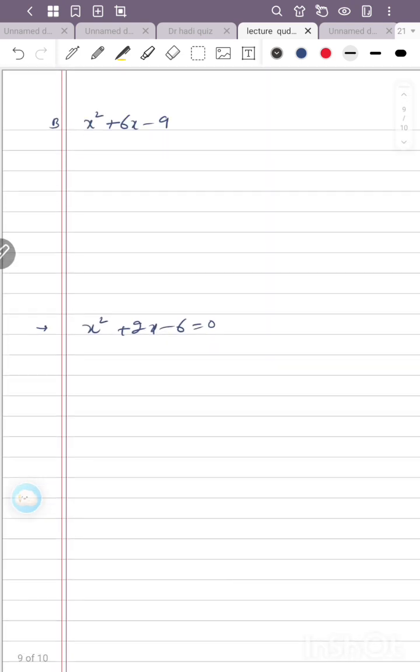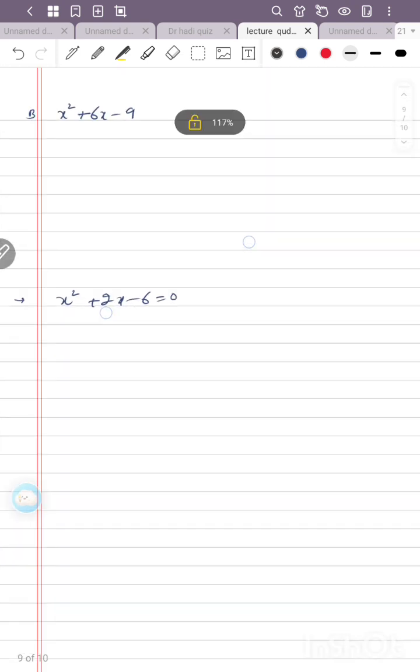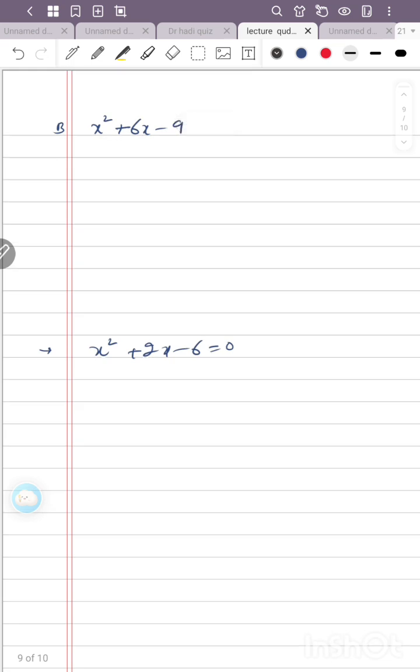Second one is x square minus 6x plus 9. First of all we write the values: a equal to 1, b equal to minus 6, and c equal to 9. The formula is minus b plus minus the square root of b square minus 4ac, divided by 2a.